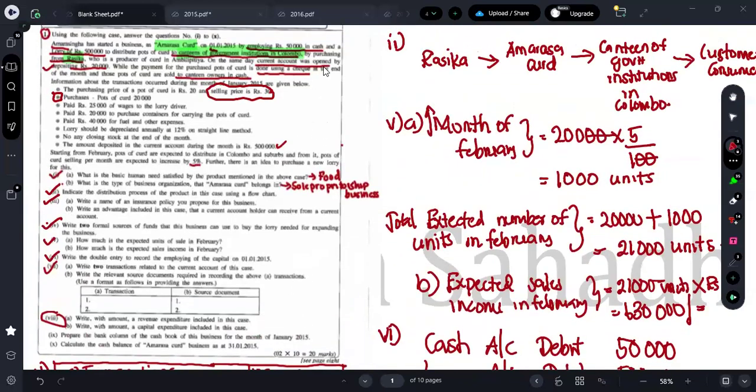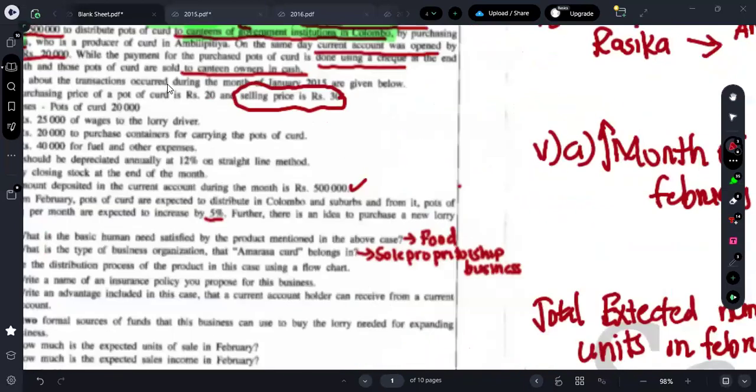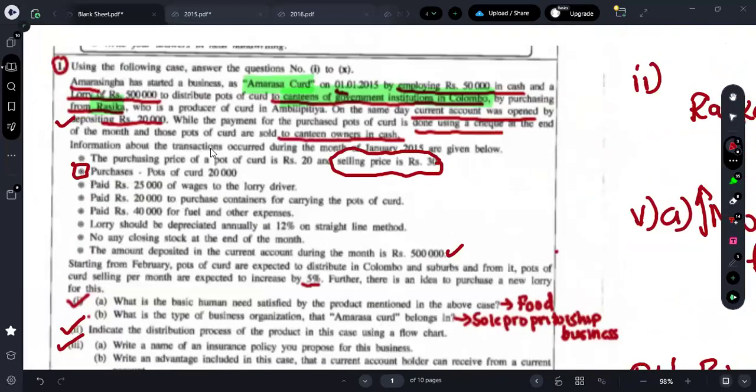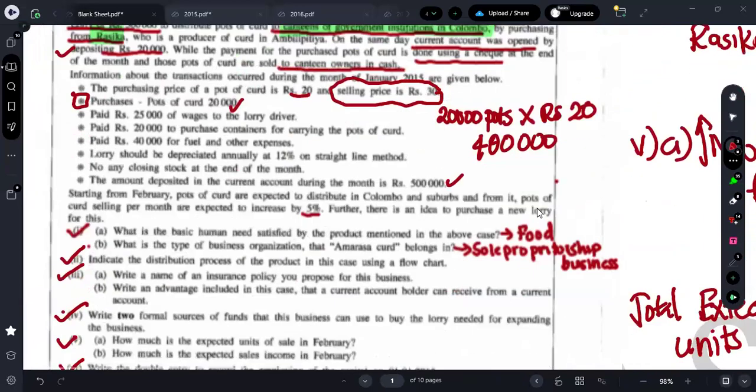See what they are saying: purchase of pots is done using a check. So we are purchasing pots using a check, so it is a bank related transaction. How many pots are we purchasing? We are purchasing 20,000 pots. For a pot, the cost is rupees 20. So 20,000 into 20, what's the answer? The answer is 400,000.